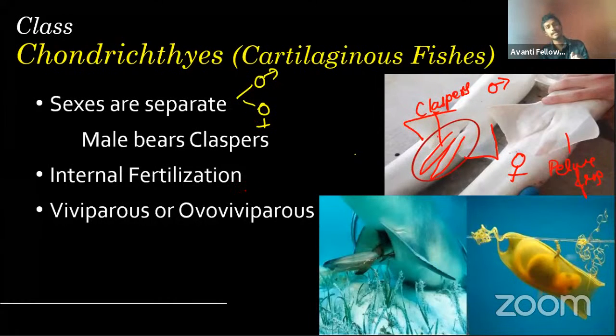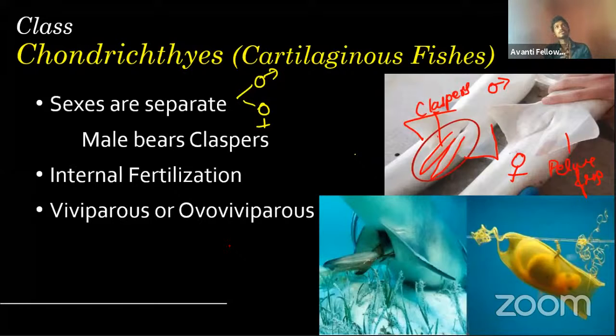And fertilization is internal, similar to the higher organisms. These may be viviparous or oviparous. You know the meaning of both of those. Some of the shark varieties are viviparous, some are oviparous. Depending upon the species, it will change. Sexual dimorphism: there is no sexual dimorphism in exactly this class.